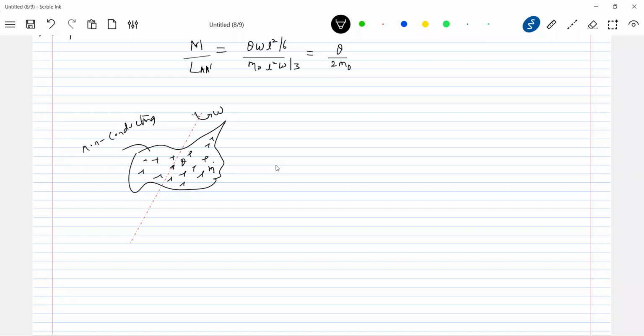So what is the ratio of dipole moment to angular momentum? You call this P dash, about any axis. This should be equal to how much? Total charge by twice the mass.